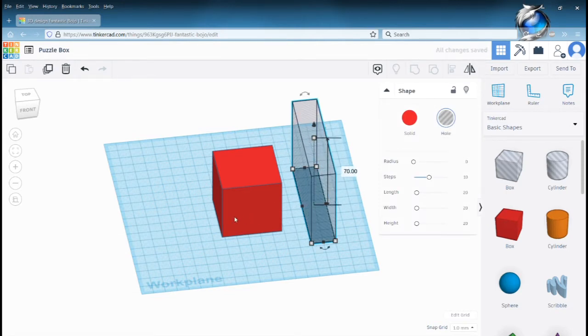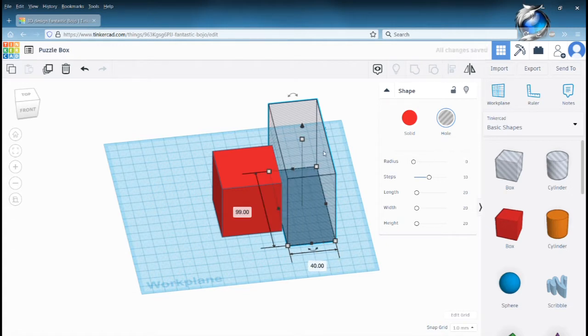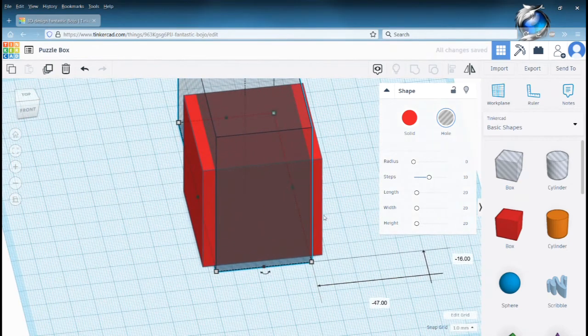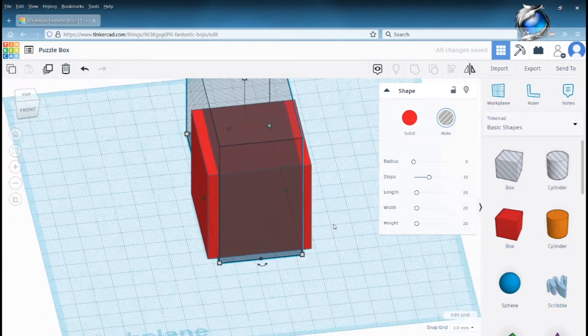And since we have a box of 50 millimeters, we want sides of each one to be 5 millimeters, so that means we're going to make this 40 millimeters wide. And that will give us sides of 5 millimeters.